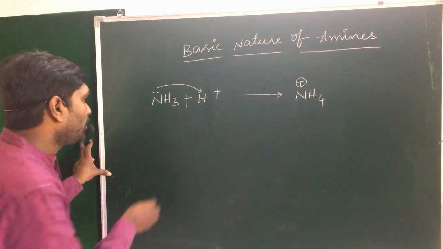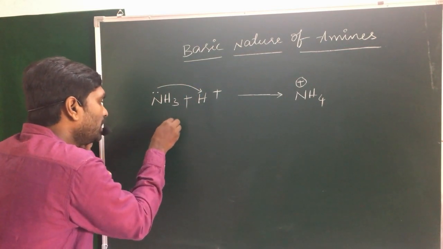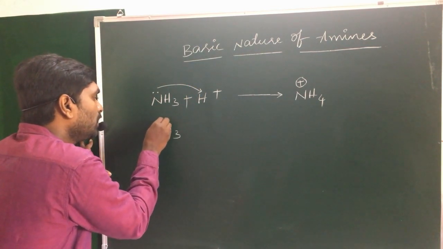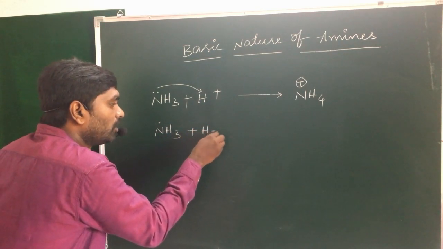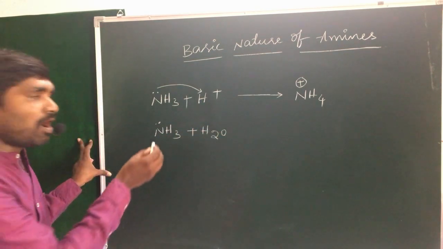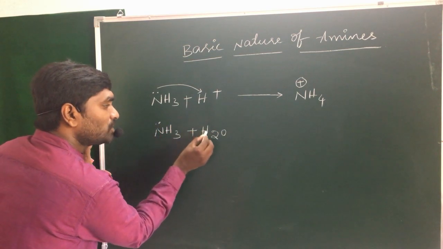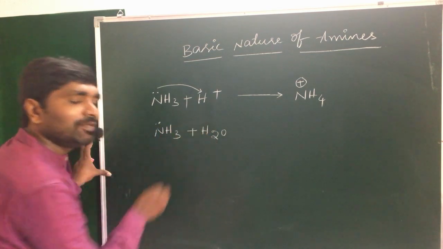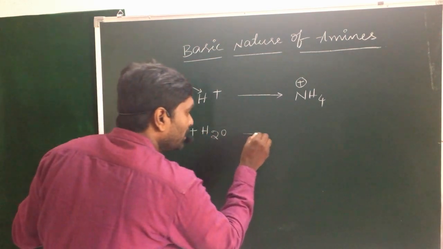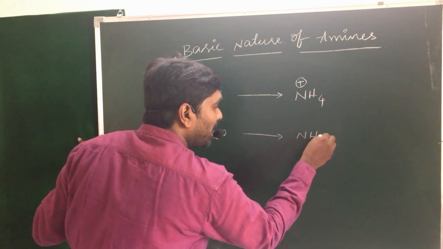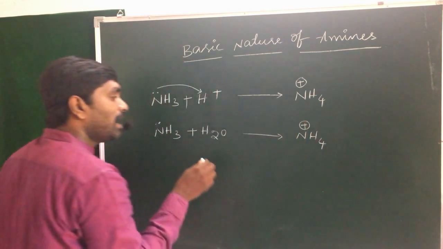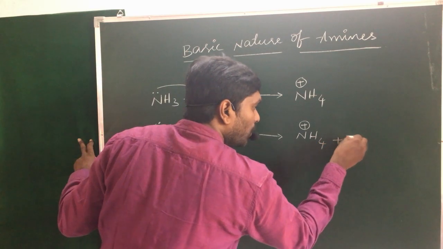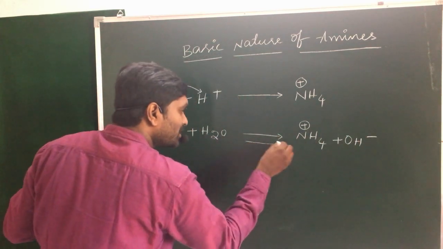In the second example, the same ammonia NH3 is soluble in water, H2O. The non-bonding electrons donate to the H plus ion present in the water molecule and again it becomes NH4 plus and releases OH minus. It may be a reversible reaction.